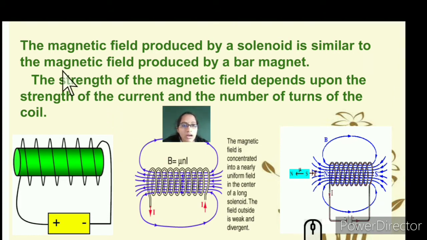When the number of turns is more, more current flows and there is more strength, so the magnetic field created depends upon the strength of the current and the number of turns. When the number of turns in the coil increases, a larger magnetic field is produced. Inside the solenoid a large magnetic field is created, and there is a weaker field outside.